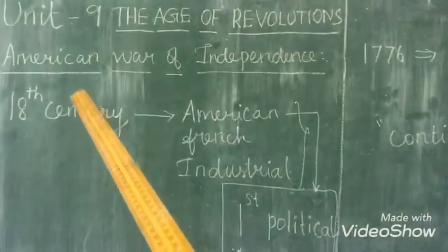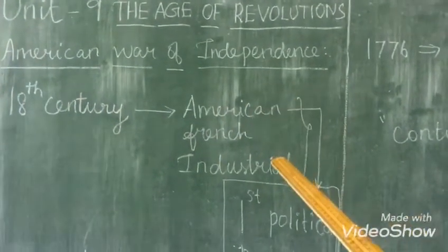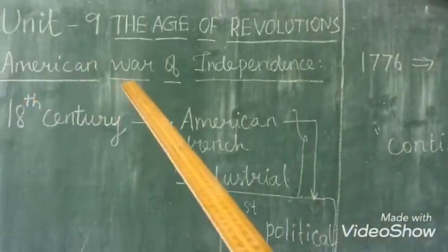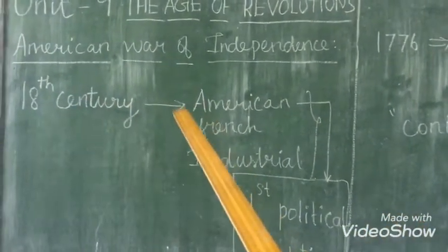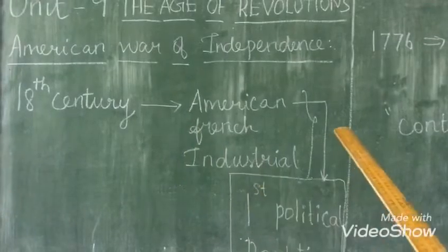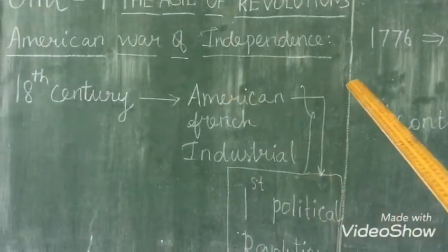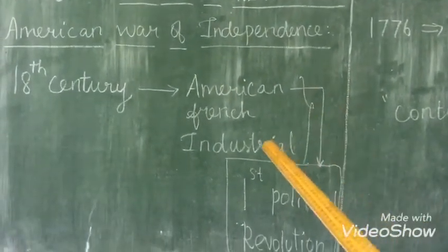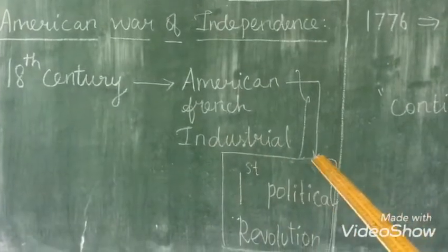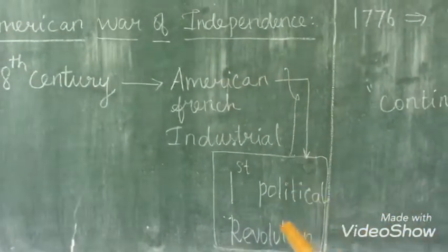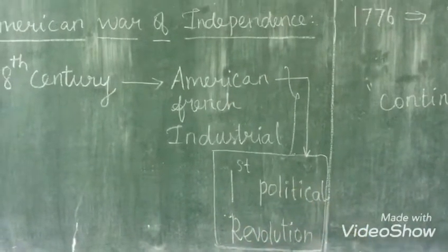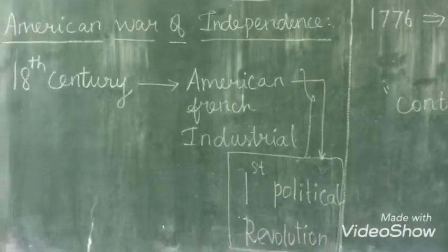Okay students, now we'll recall all the things which we have learnt. The American War of Independence. In the 18th century, three revolutions gained prominence: the American Revolution, the French Revolution and the Industrial Revolution. Among these, the American Revolution is considered the first political revolution, which made many changes.